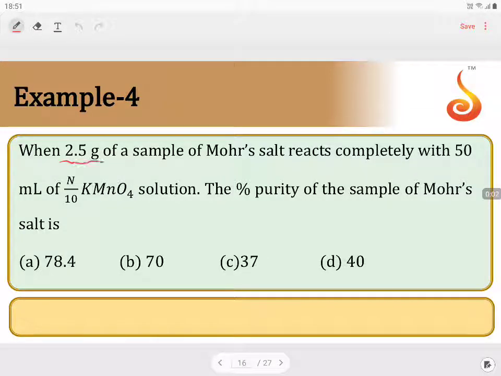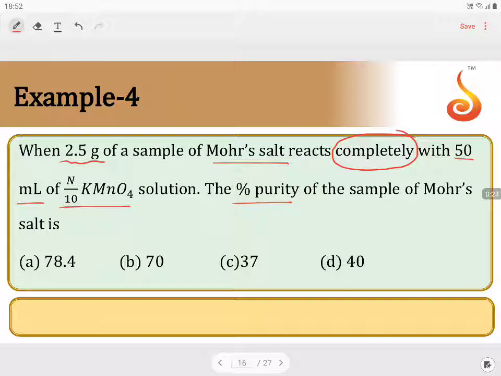When a 2.5 gram sample of Mohr's salt reacts completely with 50 ml of N/10 KMnO4, I'm going to take this as my starting point. Mohr's salt completely reacts with 50 ml of N/10 KMnO4. The percentage purity of the sample of Mohr's salt is how much? Percentage purity is how much?